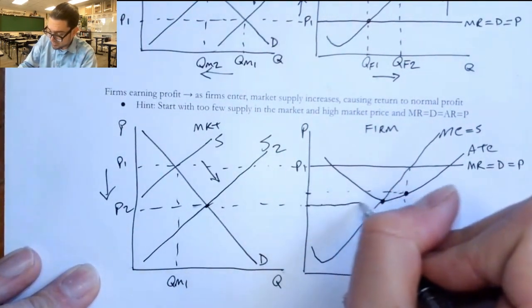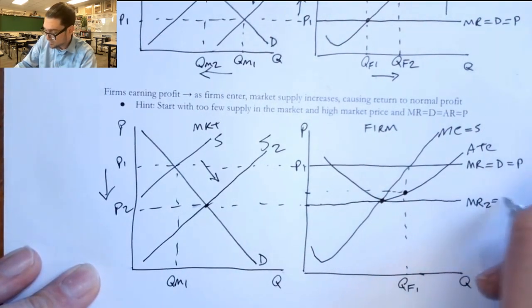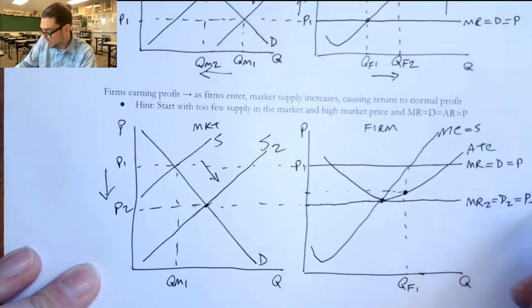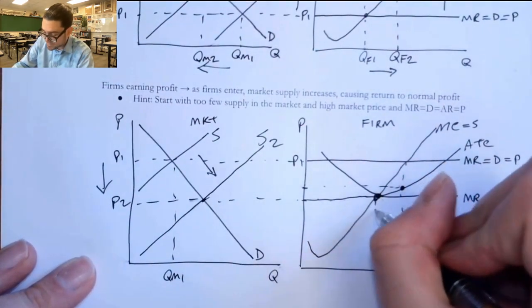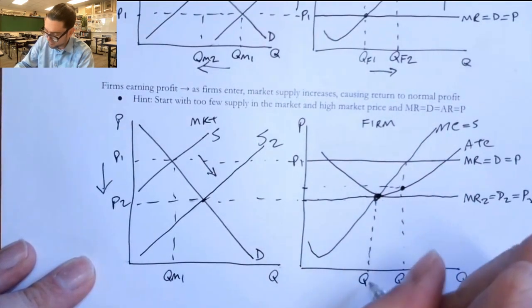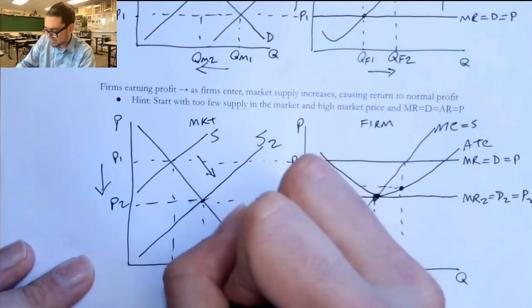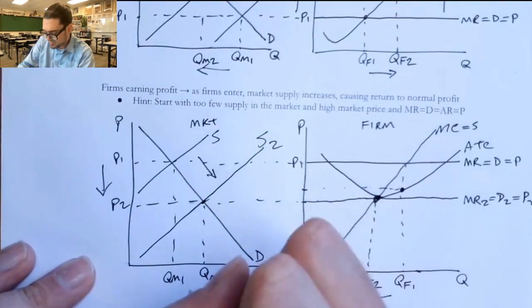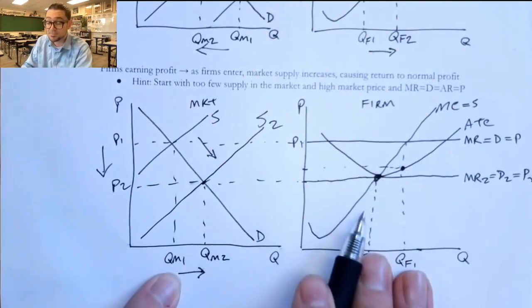And that process will continue, and supply will continue to increase until, right, the price falls to the point where we get an MR equals D equals AR that crosses right through that ATC line again. And so at this point, when the firm is now producing at MR equals MC, QF sub 2, they're making fewer units. Now, here's your other kind of weird outcome. The market has more quantity of transactions, but this firm's making fewer units.